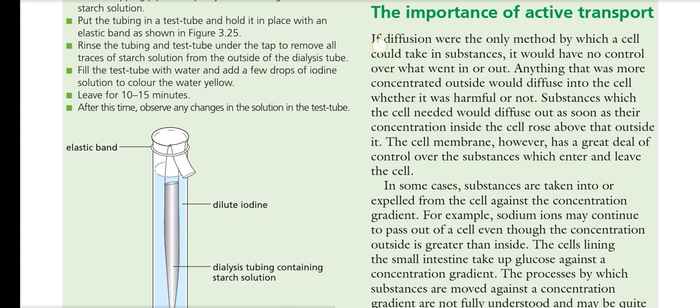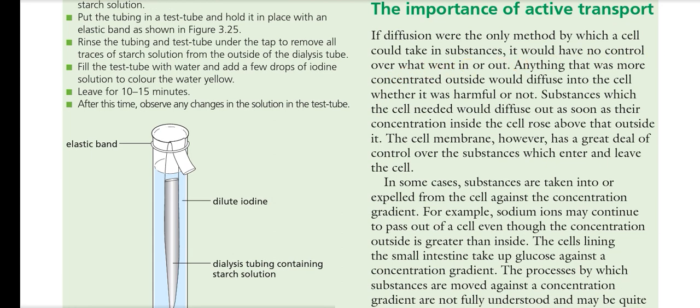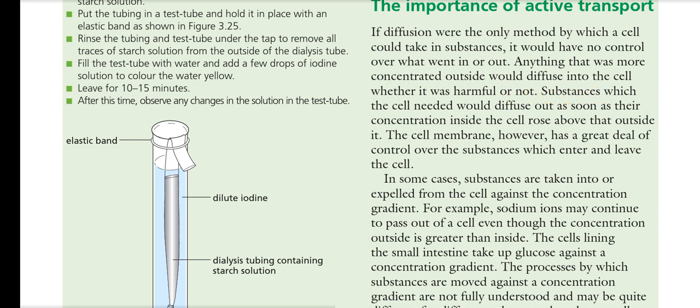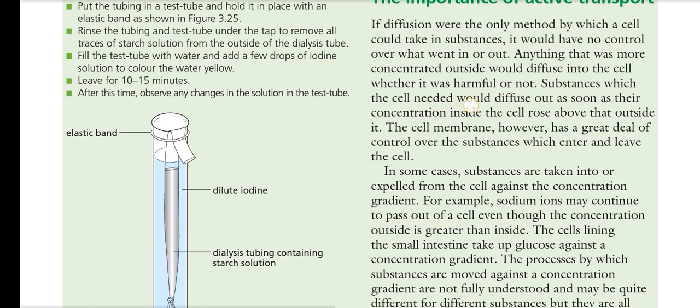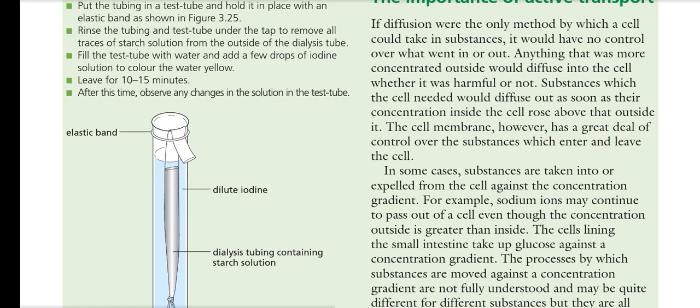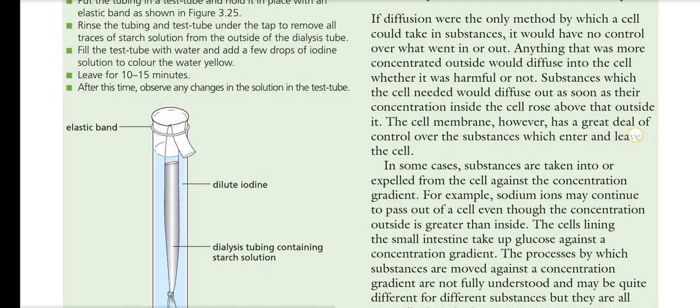If diffusion were the only method by which a cell could take in substances, it would have no control over what went out and what went in. Anything more concentrated outside would diffuse into the cell, whether it is harmful or not. Substances which the cell needed would diffuse out as soon as their concentration inside the cell rose above that outside it. The cell membrane, however, has a great deal of control over the substances which enter or leave the cell.